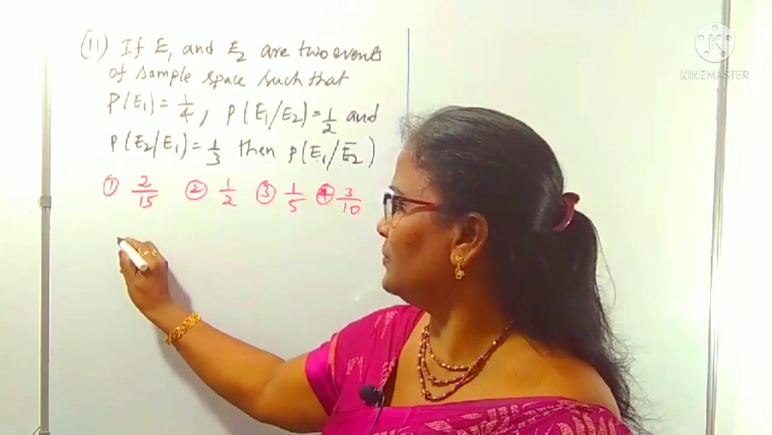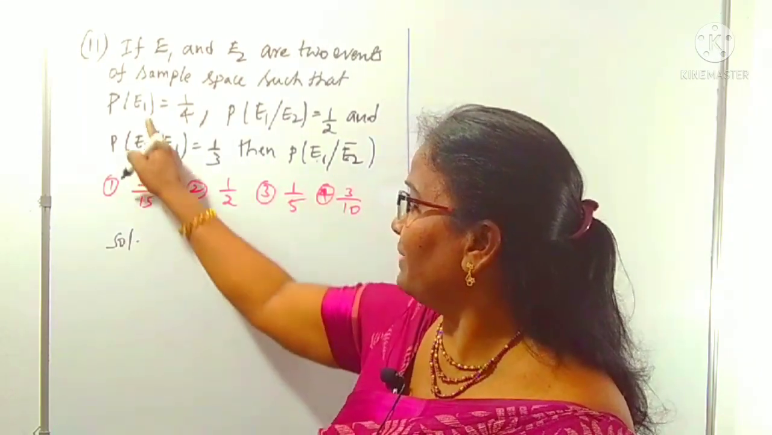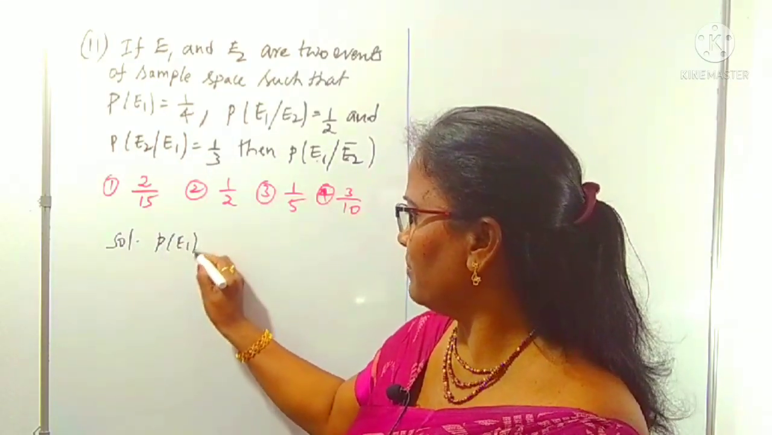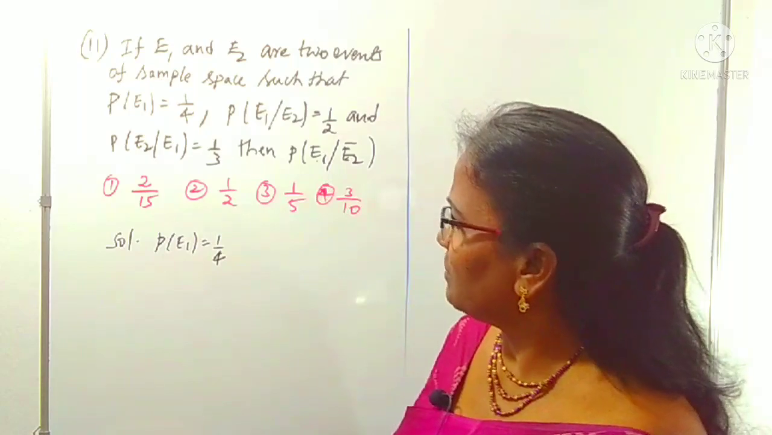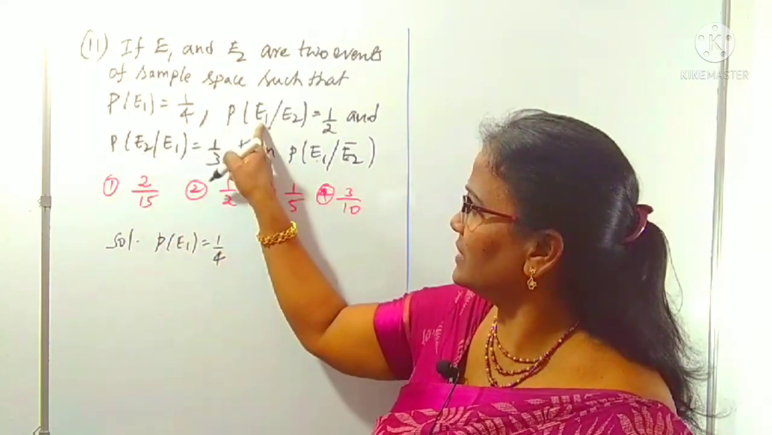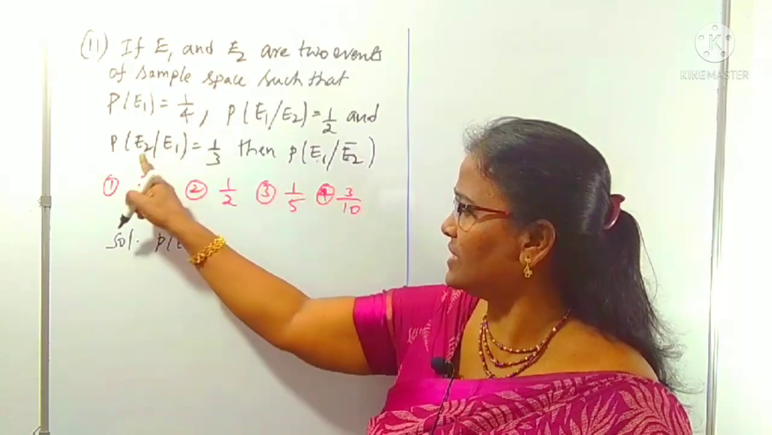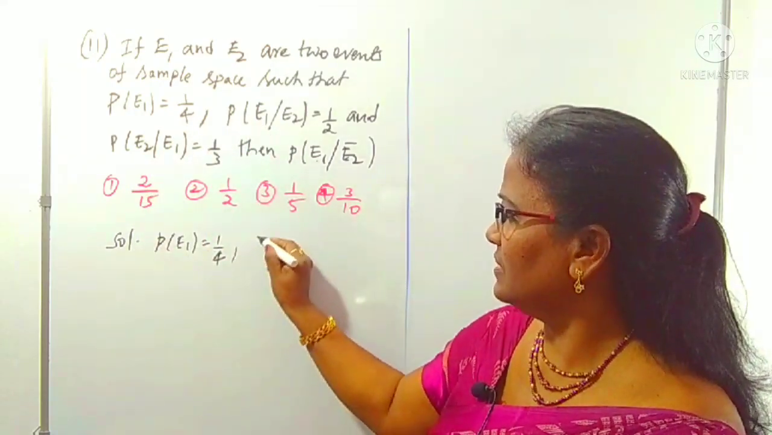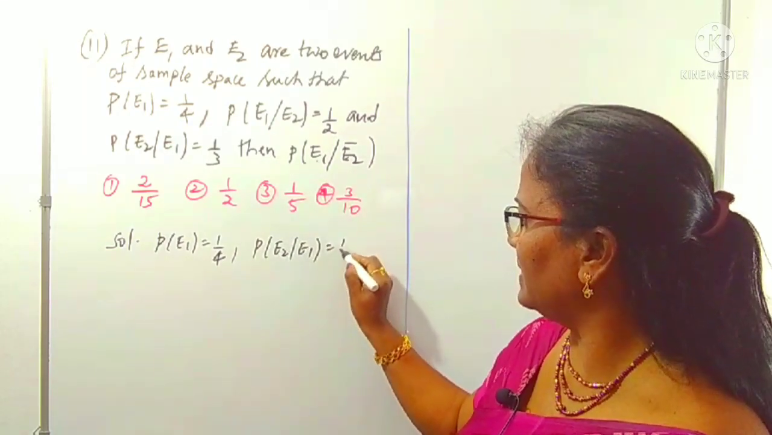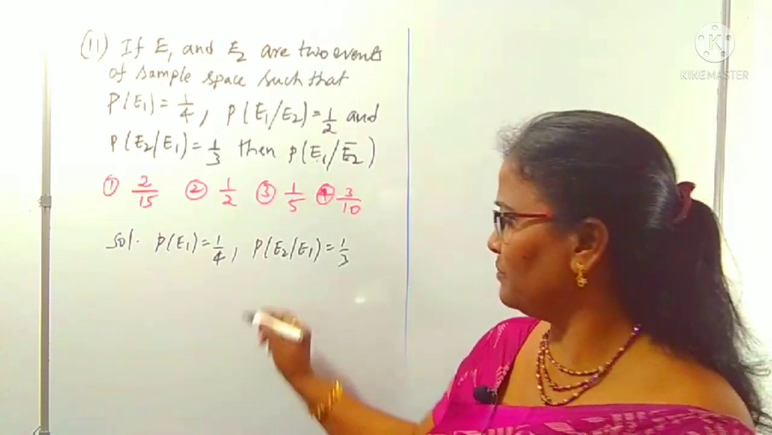For that, first you have to concentrate. P of E1 is given. I am writing P of E1 as it is, 1 by 4. So now I am concentrating on this equation. I am using it afterwards. First I'm using this equation: P of E2 by E1 is 1 by 3. Yes, what is P of E2 by E1?